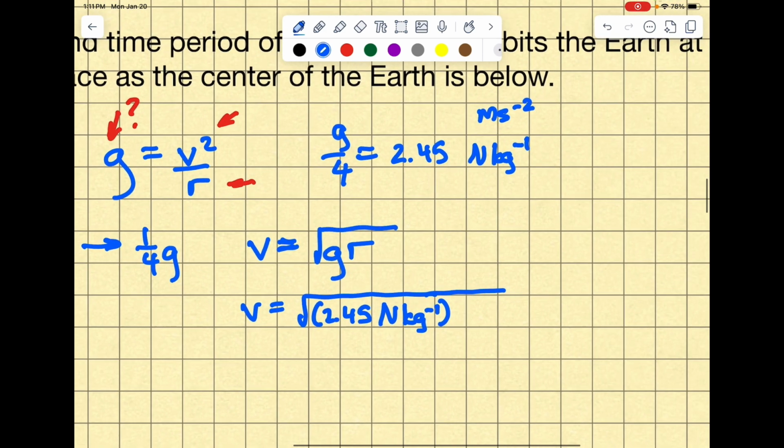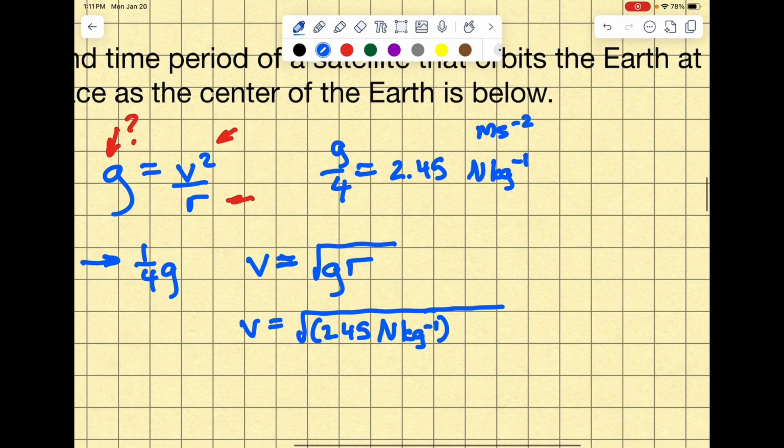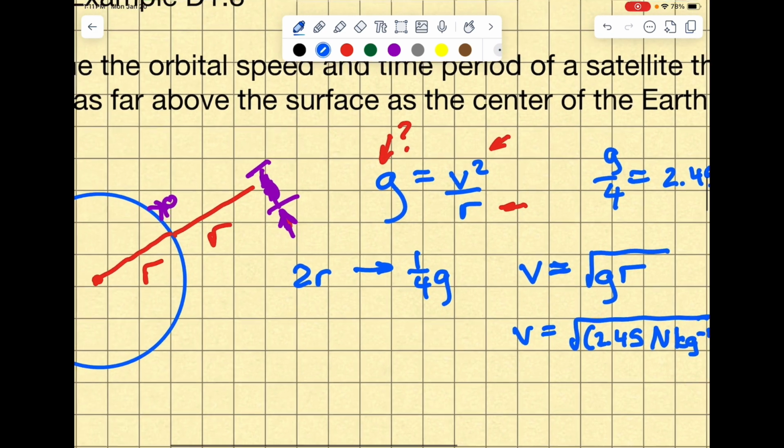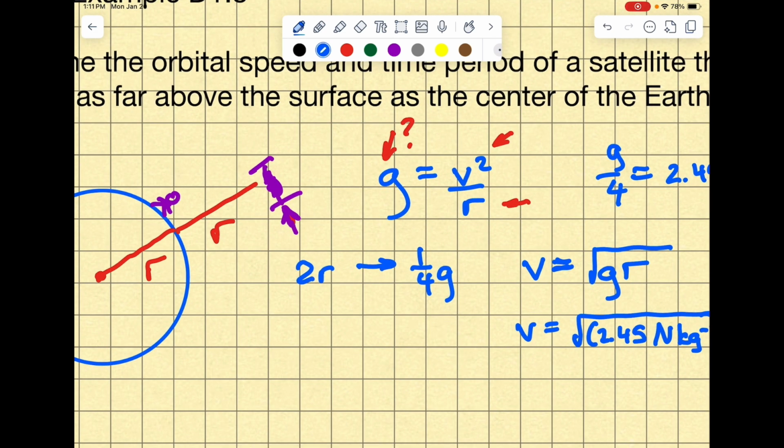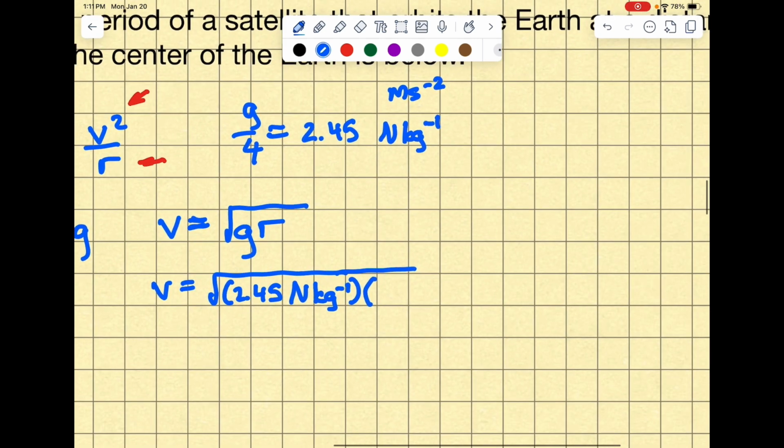Now r is 2 Earth radii. And we know the radius of the Earth is 6.4 times 10 to the 6 meters. No, we need 2 of those. 2 times 6.4 times 10 to the 6 meters.